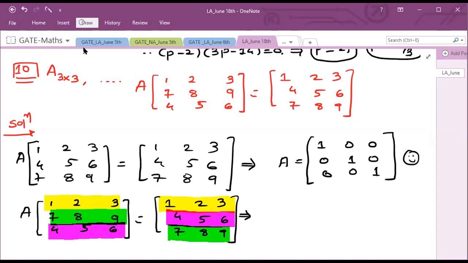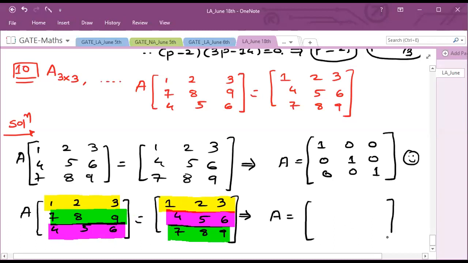Okay, so here if you try to think of A, see over here, in the above question your first row was as it is, because we all know that we are multiplying row with column. And here our first row is as it is, right? So this is our product of first row first column, this is our product of first row second column, and this is our product of first row third column. Sorry, my mistake, this one is the product of first row and first column, right?